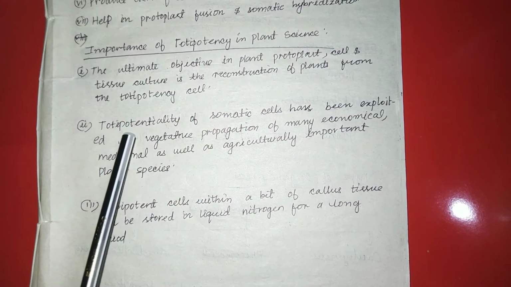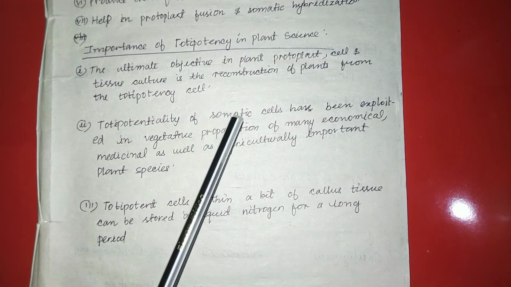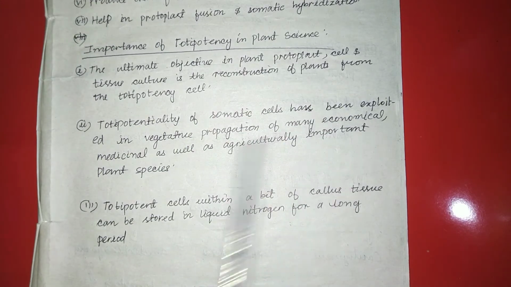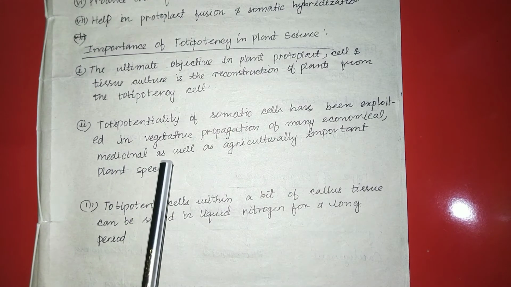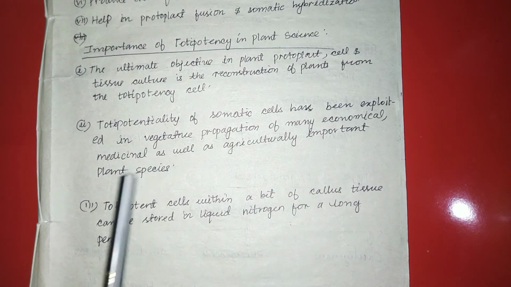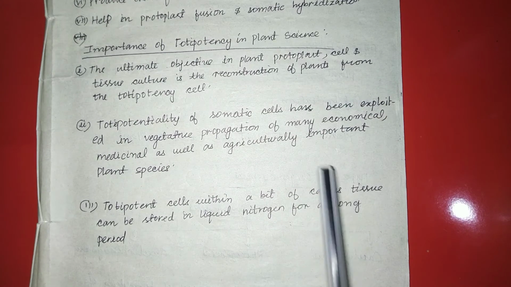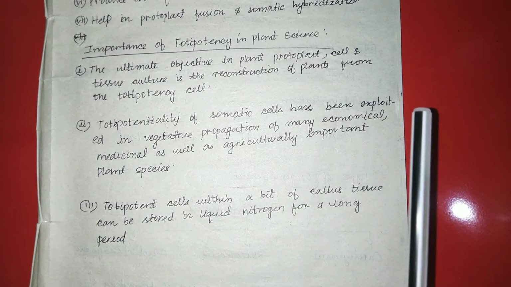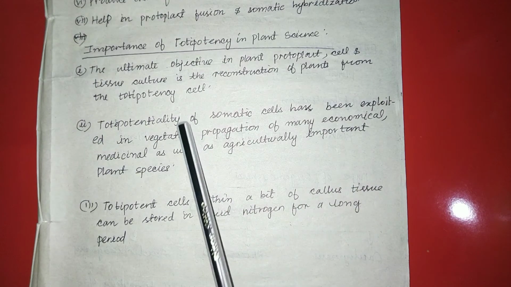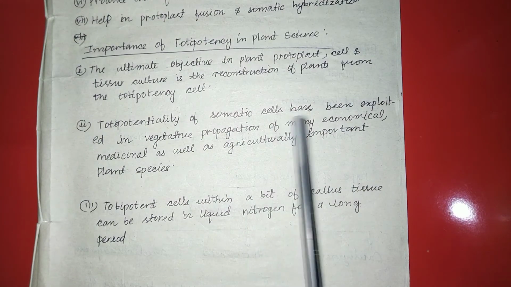The second point is that the totipotentiality of the somatic cell has been exploited in vegetative propagation of many economically, medicinally and agriculturally important plant species. It indirectly helps many economic, medicinal and agricultural plant species through totipotency of the somatic cell.